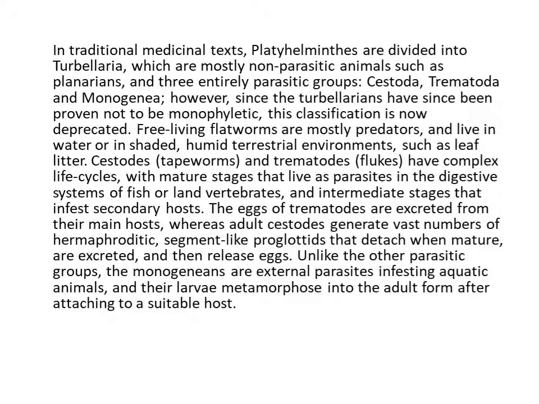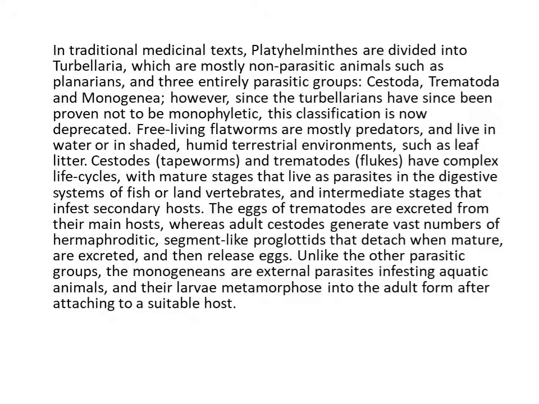Free-living flatworms are mostly predators and live in water or in shaded, humid terrestrial environments, especially in tropical areas, such as leaf litter. Cestodes, tapeworms, and trematode flukes have complex life cycles, with mature stages that live as parasites in the digestive systems of fish or land vertebrates, and intermediate stages that infest secondary hosts.